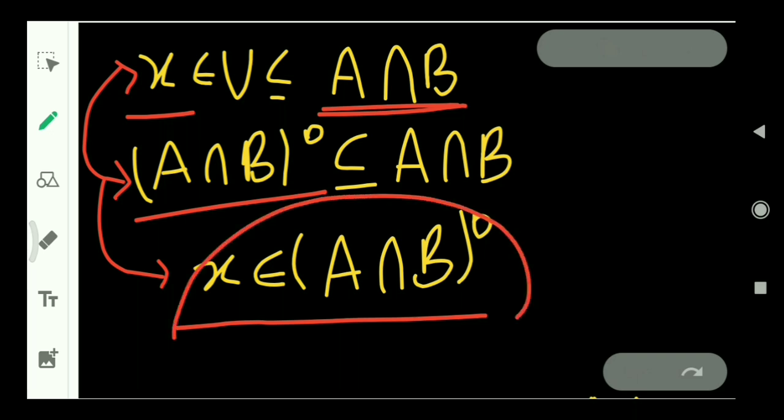So X belongs to interior of A intersection B.